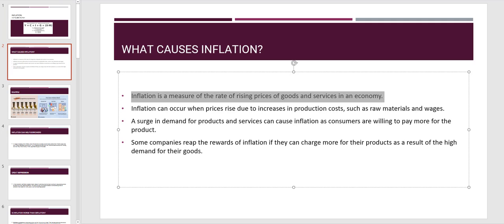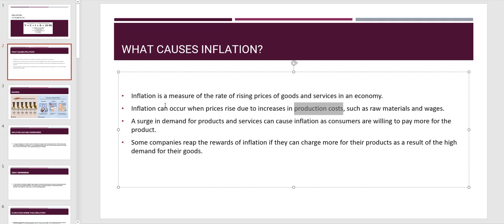Inflation can occur when prices rise due to an increase in production cost. What does this mean? It means that where you work, the workers all of a sudden demand more money. For example, at Amazon, the drivers that deliver your goods want more money.